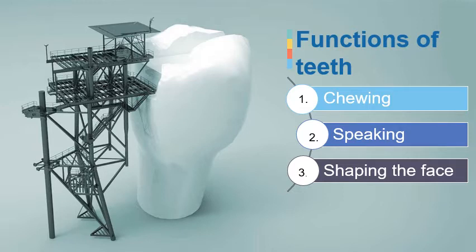Next is speaking. There are many letters such as the, the, which can only be spoken with help of teeth when your tongue touches your teeth. So if teeth are not there in the mouth, these letters cannot be spoken. Next is shaping the face. Teeth and set of teeth, the denture, give shape to our face. Without denture of teeth, shape of face can be distorted.